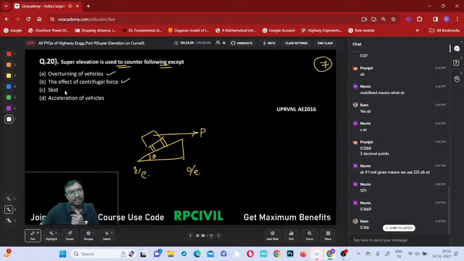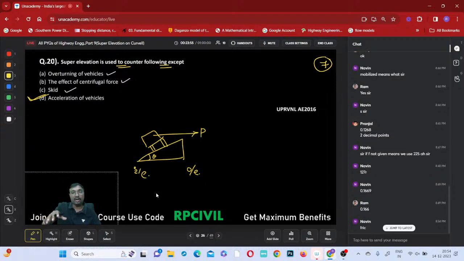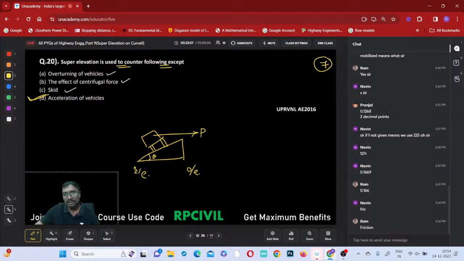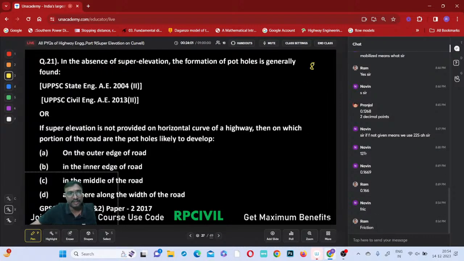The effect of centrifugal force is resisted, skid is resisted, but the acceleration of the vehicle? Who will be resisting the acceleration of the vehicle? It is not the super elevation, it is the longitudinal friction along the length that will resist that. So it is not the super elevation, right? Shall I go for the next question?